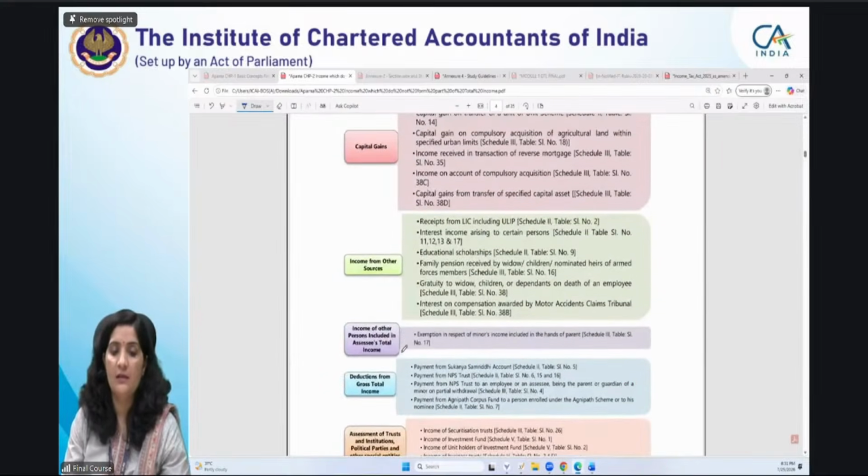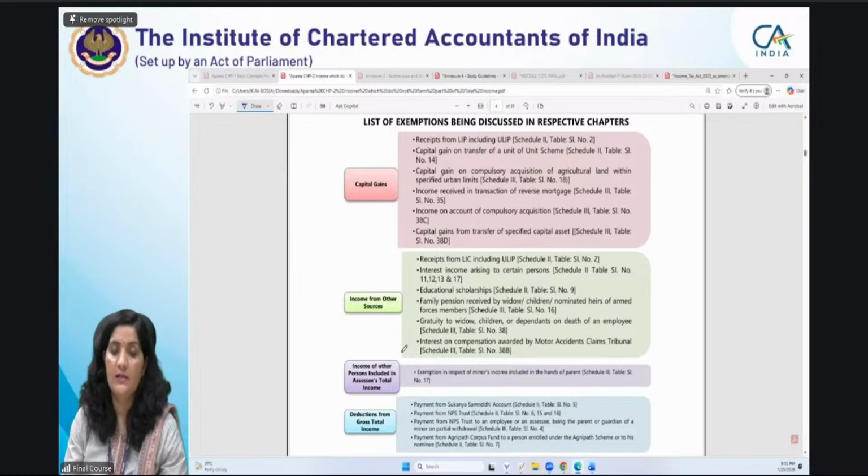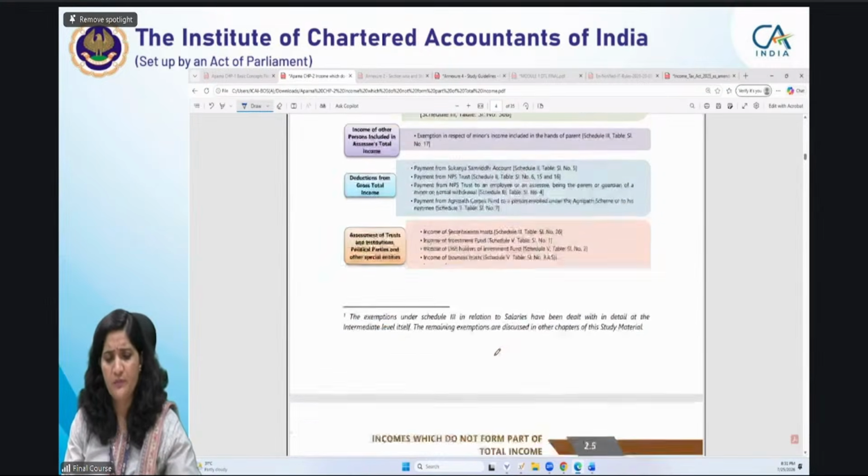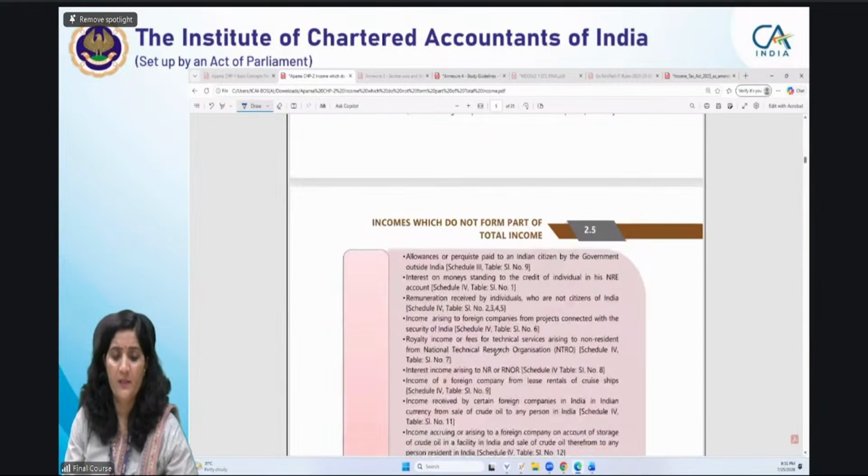Similarly, for capital gains, income from other sources, clubbing, deductions, charitable trust, and the special entities, registered non-profit organization is the term which is used in the new Act. And there are special provisions. Earlier, there were 2 regimes. I do not want to discuss those right now. So this is giving you the list which you are going to discuss in the respective chapters.